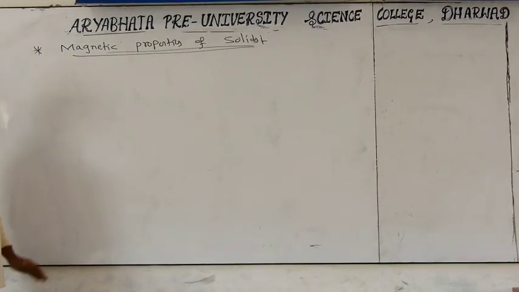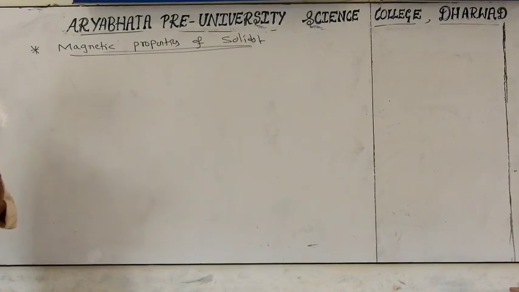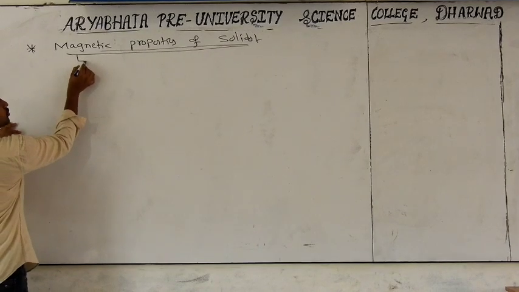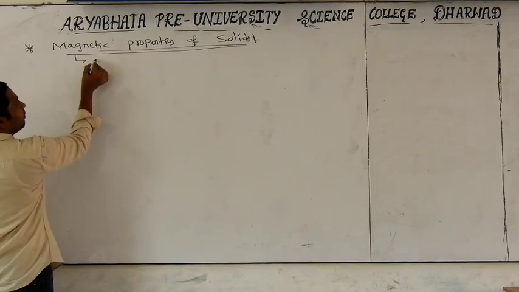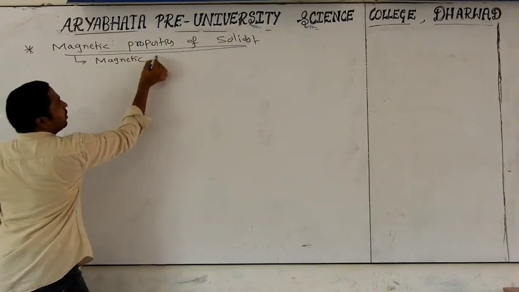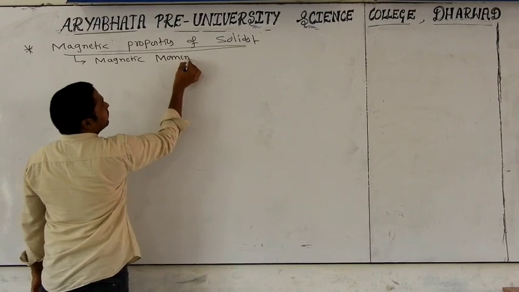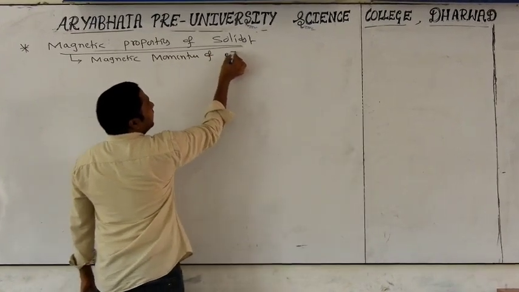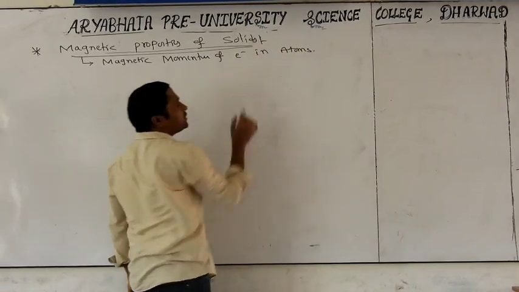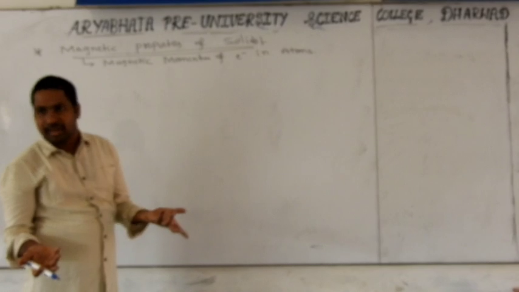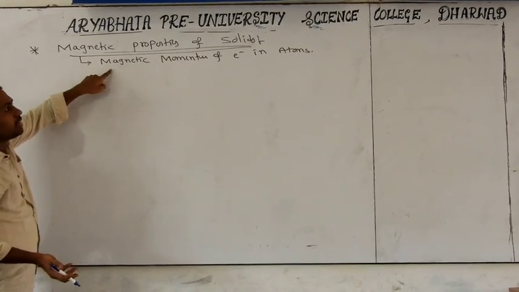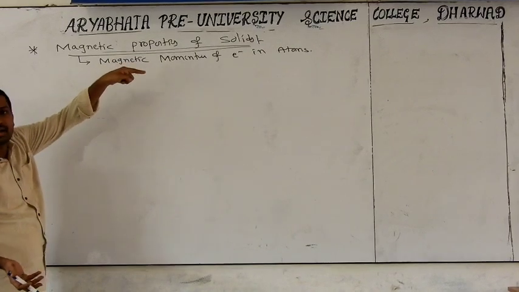So why do solids have some magnetic property? What is responsible for this magnetic nature? These magnetic properties of solids are because of the magnetic moment of electrons in atoms. Are you clear? Solids are made up of chemicals, chemicals means atoms. So what is responsible for the magnetic nature of solids? The magnetic moment of electrons which are present in the atom.